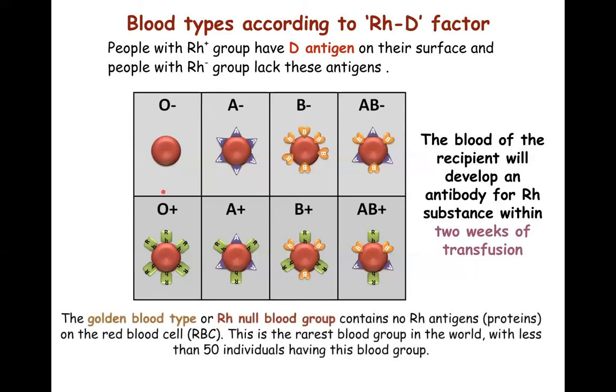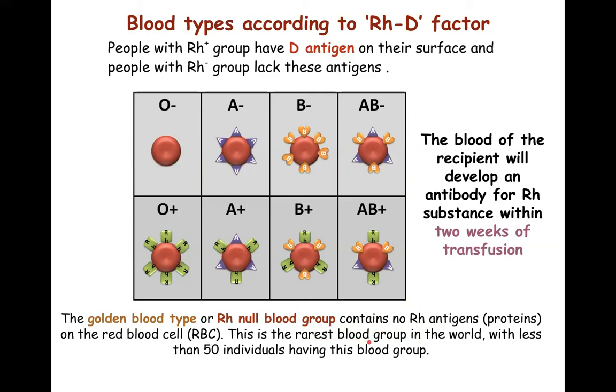Now here I need to mention one type of blood group called the golden blood group. Now the golden blood type is basically the Rh null blood group. It doesn't mean that they have no Rh antigen, that is, it is not Rh negative, but they have none of the subtypes of Rh antigens. They are altogether absent. Rh antigen is basically inherited. So it runs in families.